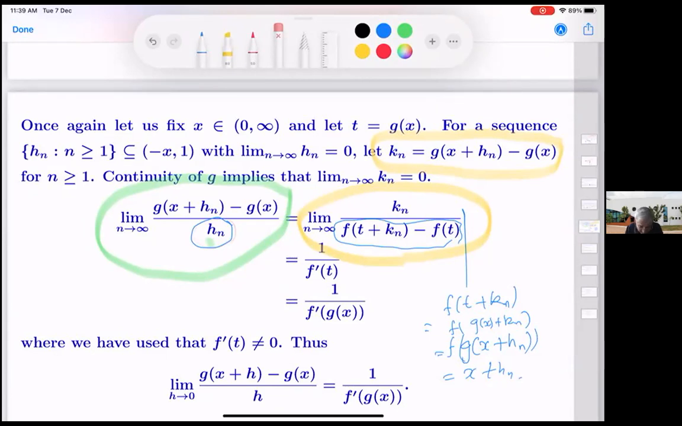Therefore, whenever Hn is a sequence which is going to 0, then we get g of x plus Hn minus g x by Hn converges to this quantity, 1 by f dash of g x. So we get the limit as h going to 0 of g x plus h minus g x by h is this. We could write this without bringing in sequential convergence, but the writing became much neater and we can actually see through it. At least the way I was trying to write it without bringing in sequences, it was running on and on.